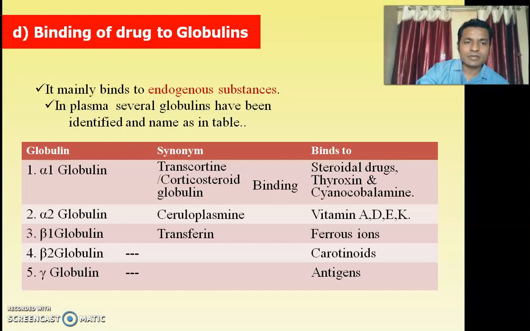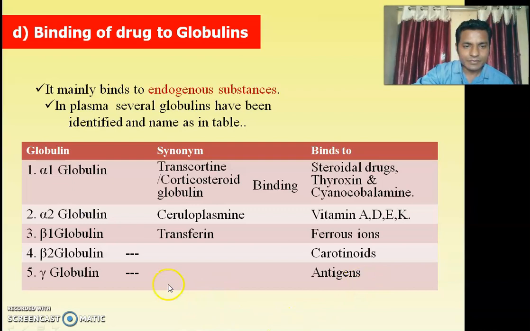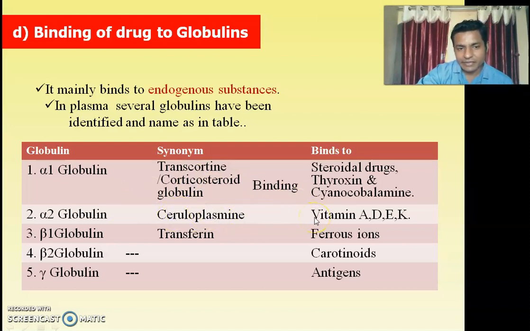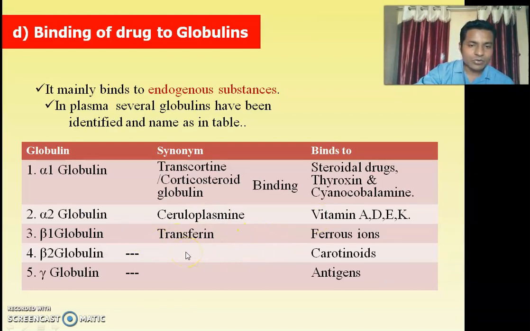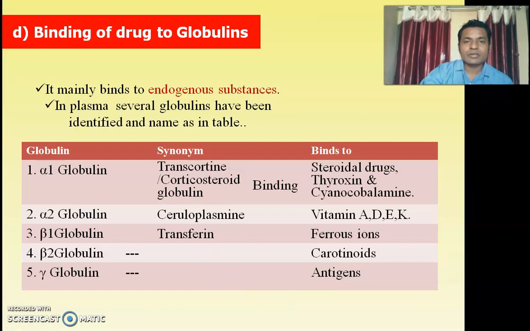In plasma, several globulins are identified, as we can see in this table. Alpha 1 globulins bind to steroidal drugs. Alpha 2 globulins bind to vitamins A, D, E, K. Beta 1 globulins bind to ferrous iron. Beta 2 globulins bind to carotenoids. Gamma globulins bind to antigens. So this is about the globulins.